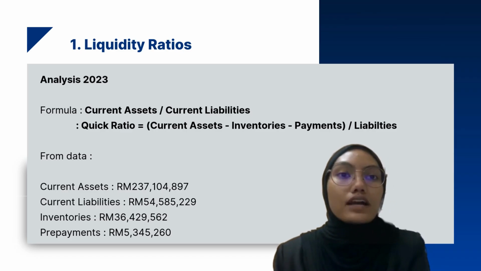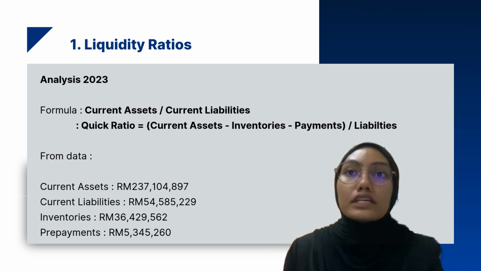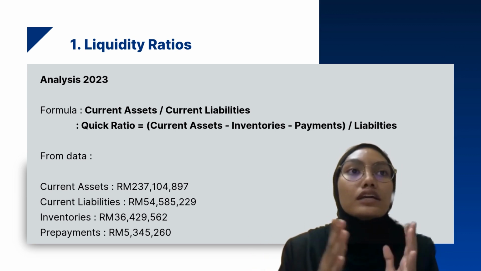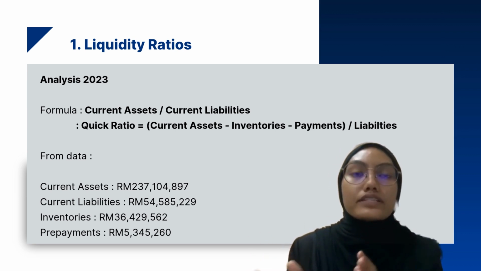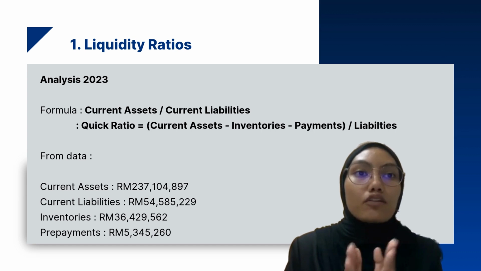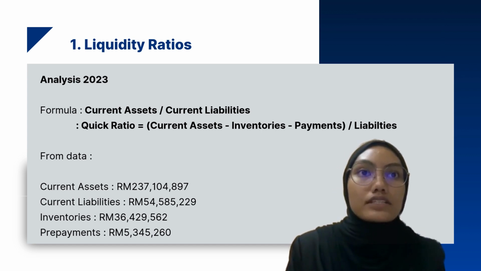So the first ratios that we are going to see are the liquidity ratios. Liquidity ratios are crucial for assessing a company's short-term financial health. They specifically measure the ability to meet short-term obligations using current assets.